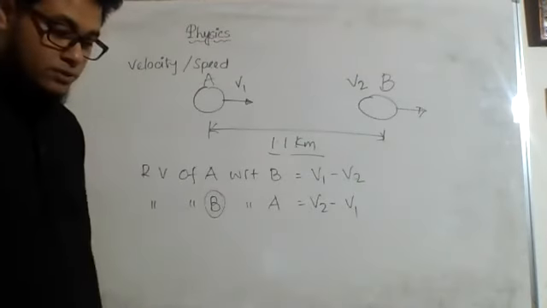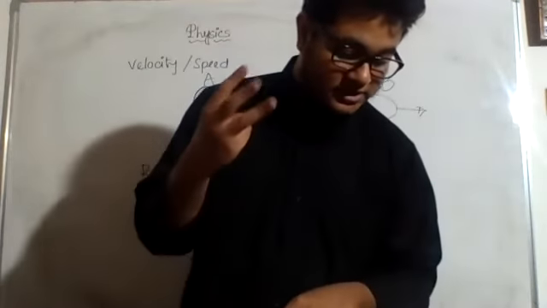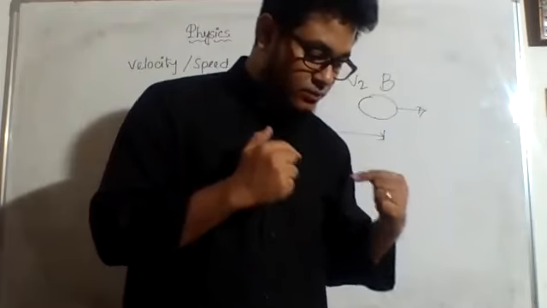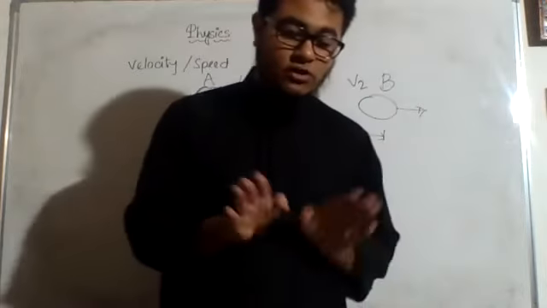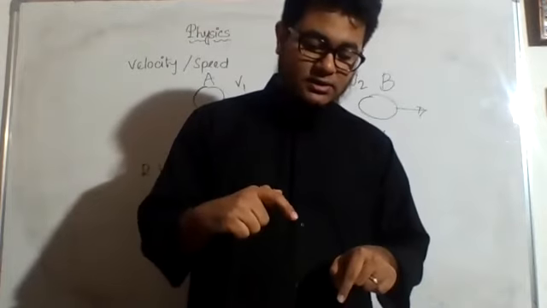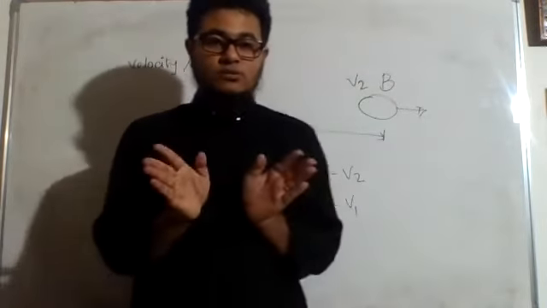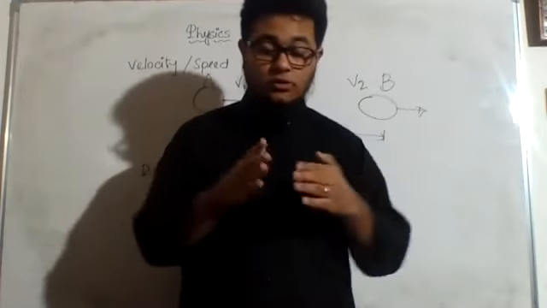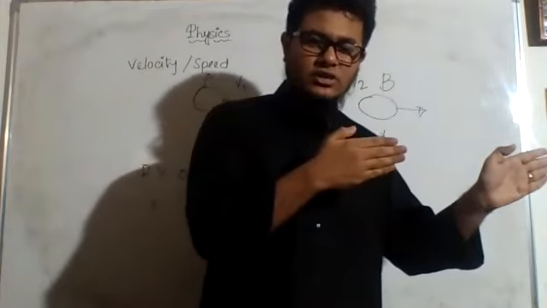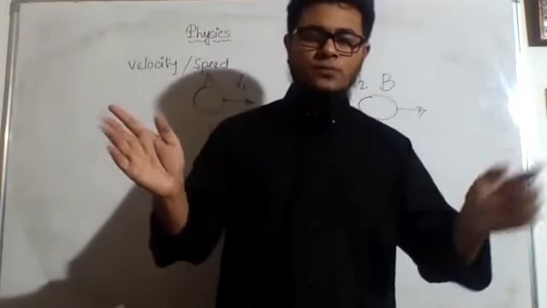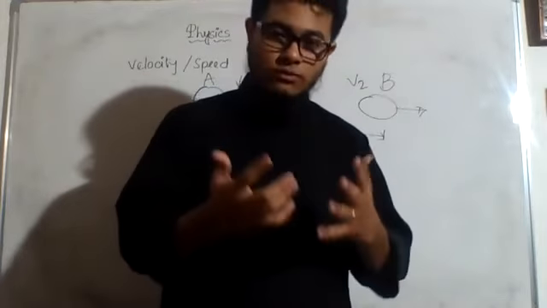After that I can directly move to C. See, A is when two objects move along the same direction, B is on the next page, when two objects move in the opposite direction, and the other case C is when two objects move along any direction. That means not in the opposite direction, not in the same direction, but in any direction. If that is the case, then how can we find out the relative velocity? We will take a look at that.